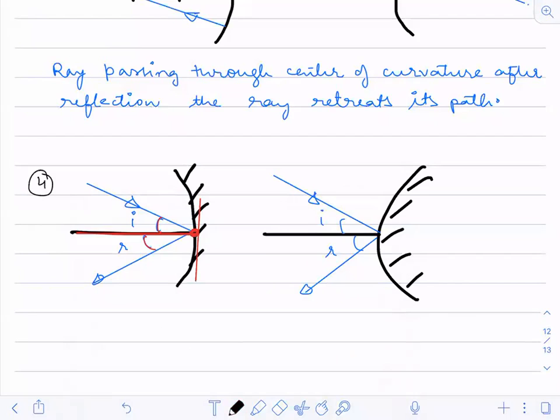Okay. Are you people solving the questions of the chapter electricity? Are you solving the questions?